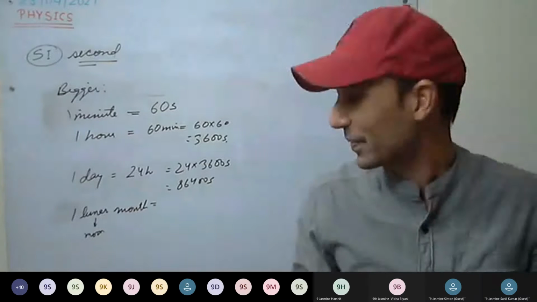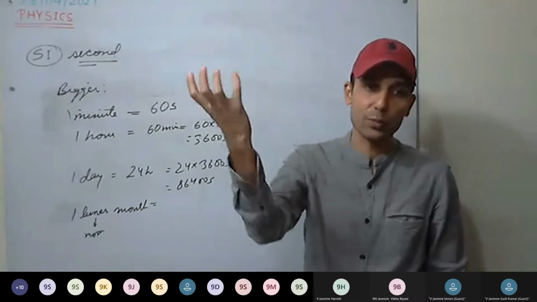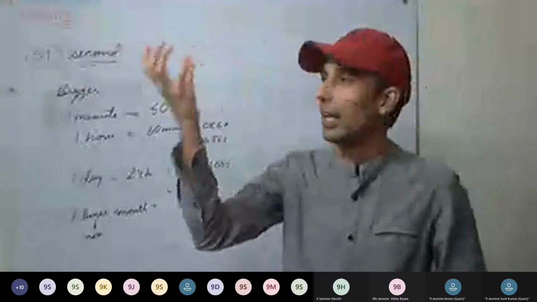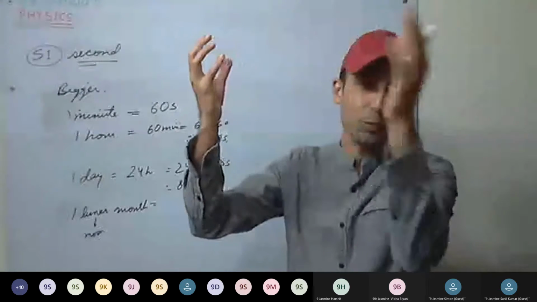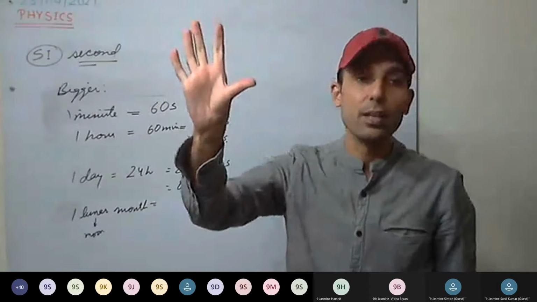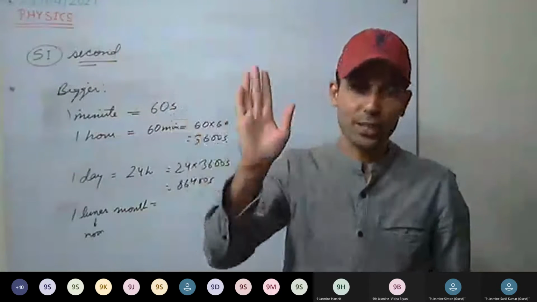The lunar month is based on the movement of the moon or the phase of the moon. We see the moon every day, and the phase keeps on changing, sometimes increasing, new moon, then full moon.